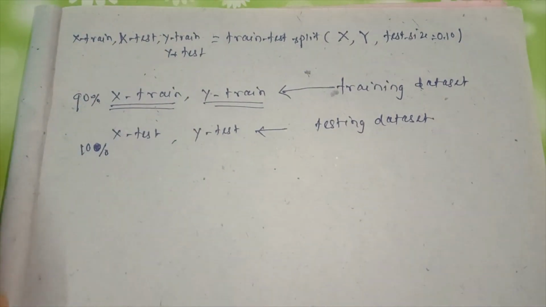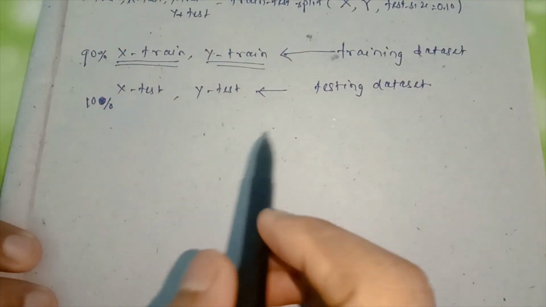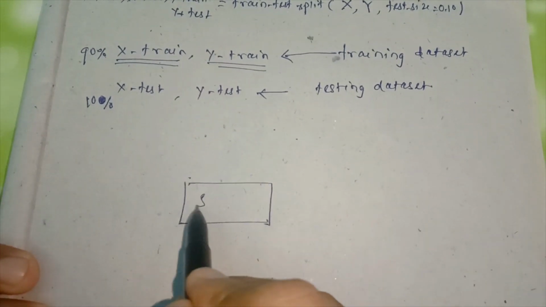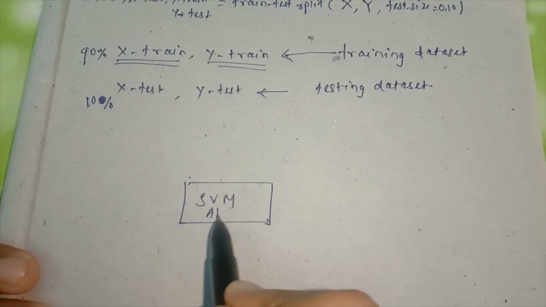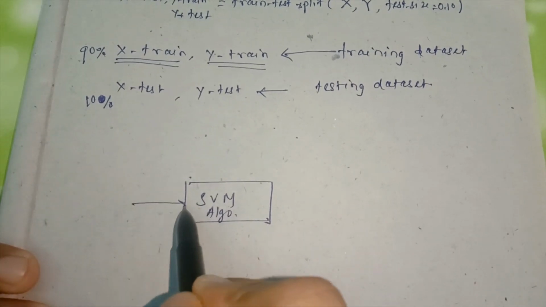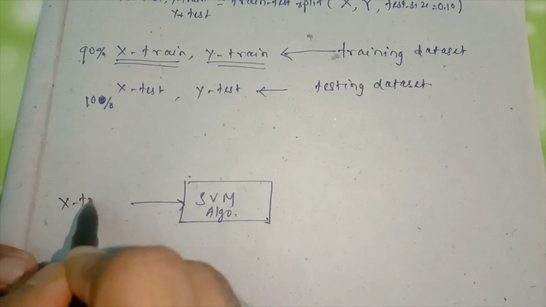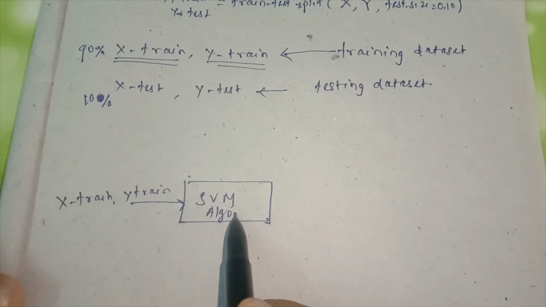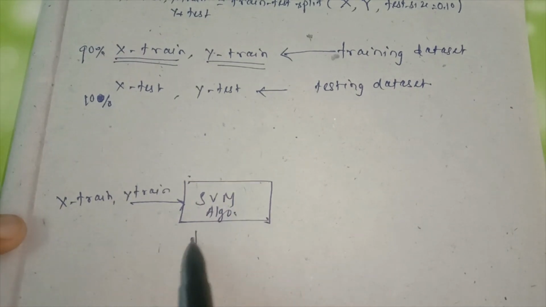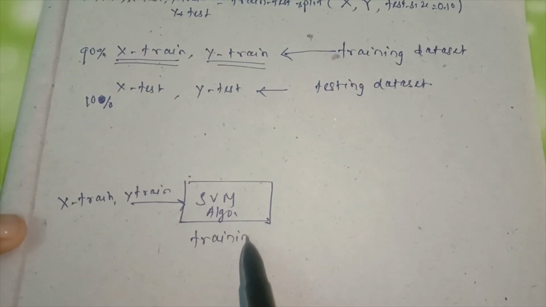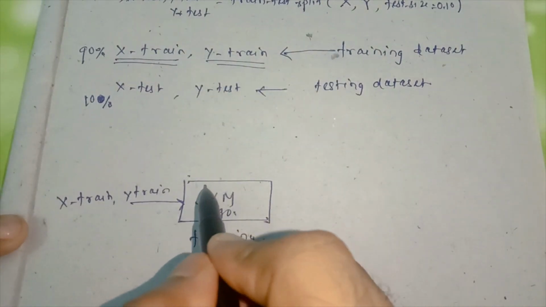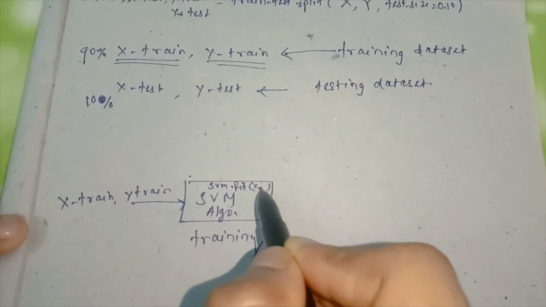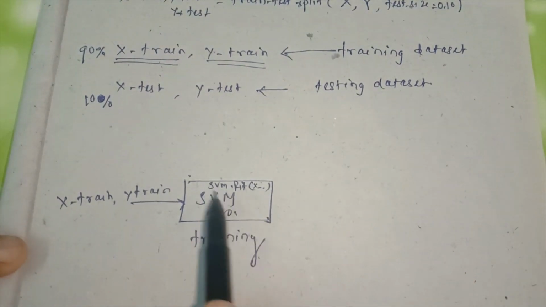Okay, so let's start the training. Here I am taking the SVM algorithm. To train, this is the SVM algorithm here. You have to provide input data, the training data set, X train, Y train. So here I am training the SVM algorithm. How will it do training? You know the function svm.fit, and it takes input X train and Y train. So it does the fitting operation, the training part.